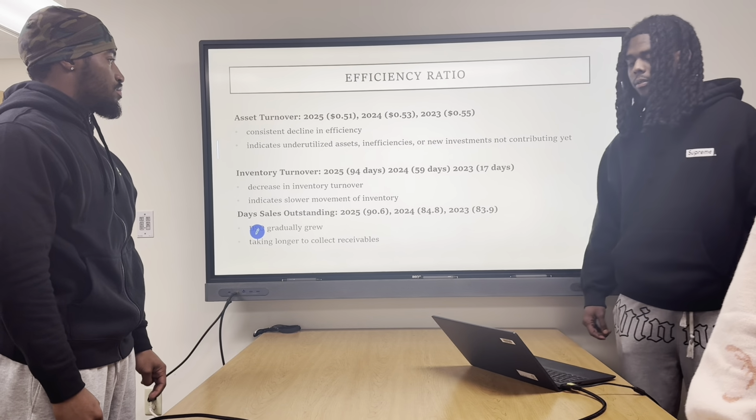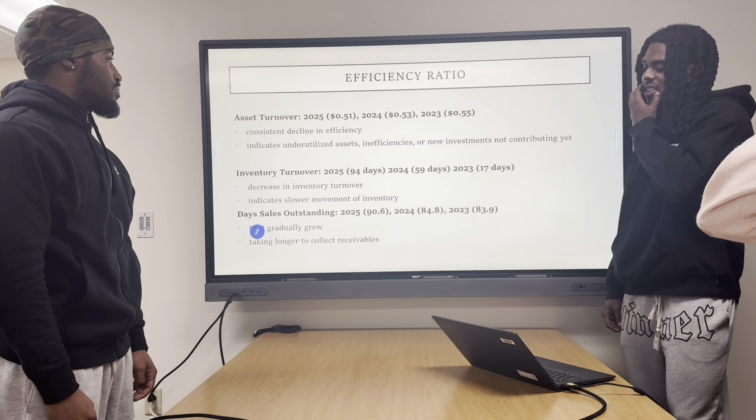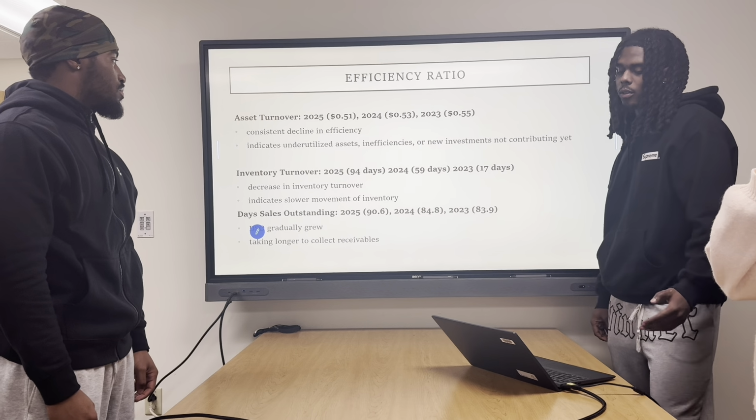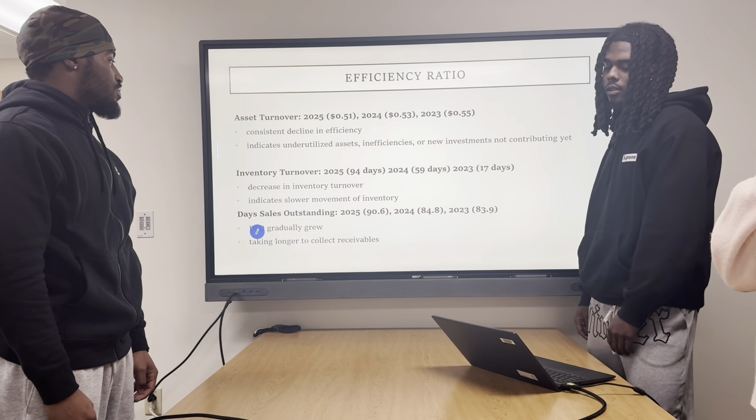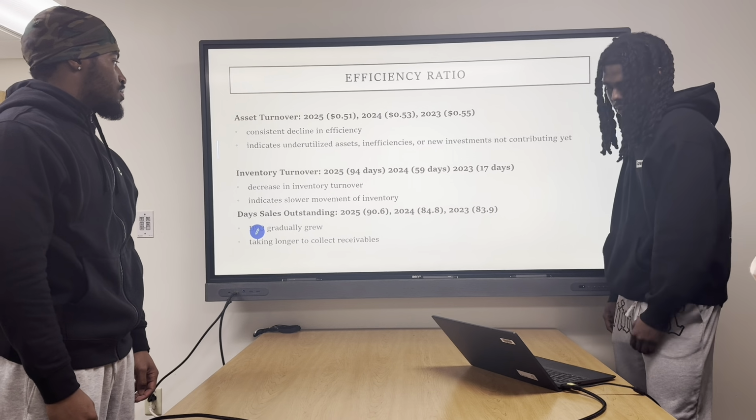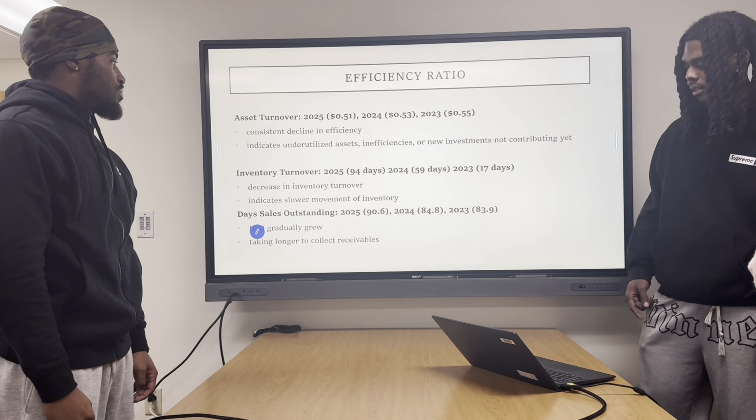So for Microsoft's efficiency ratios, first we're going to look at the asset turnover. We can see it declines from 2023 to 2024 to 2025, from 0.55 to 0.53 to 0.51. This shows a consistent drop in efficiency, meaning Microsoft is generating less revenue for every dollar invested in assets.